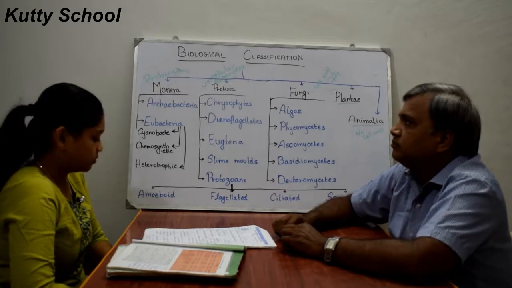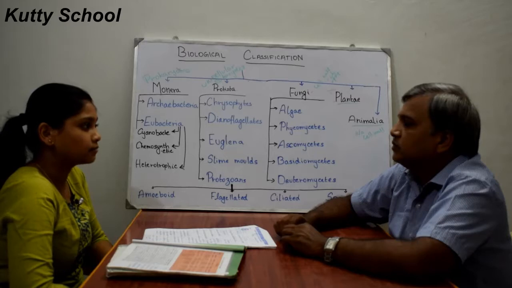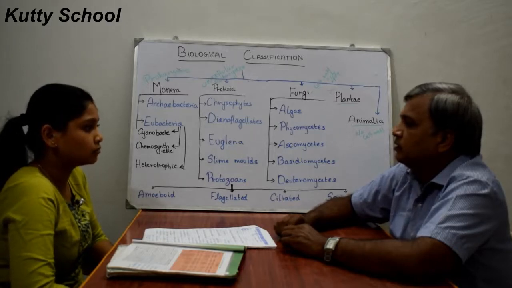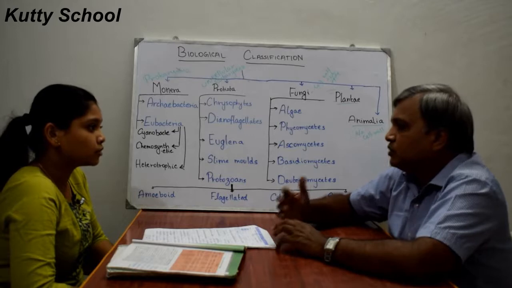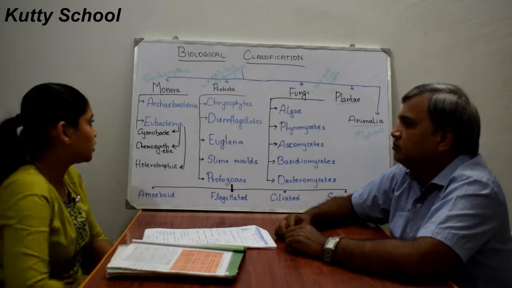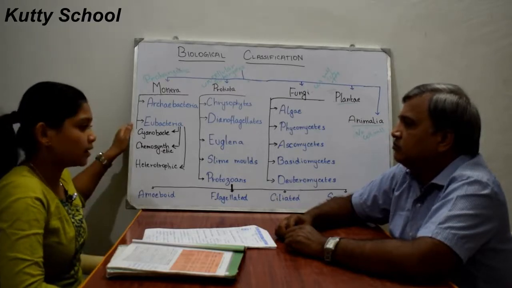Methanogens are responsible for producing methane gas. Some amount of methane gas is produced by methanogens. They live in the gut of cows and buffaloes, and they produce methane, biogas, from the dung of cows and buffaloes. So this is what archaebacteria are about. Now we will see eubacteria.